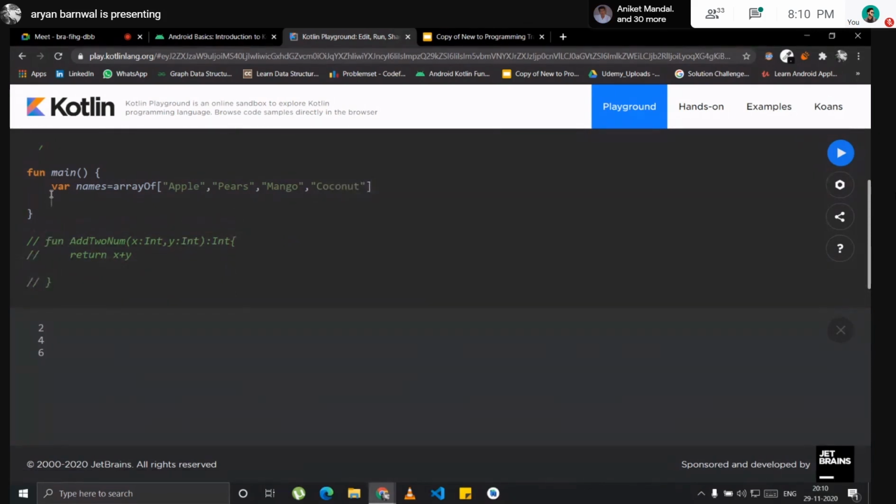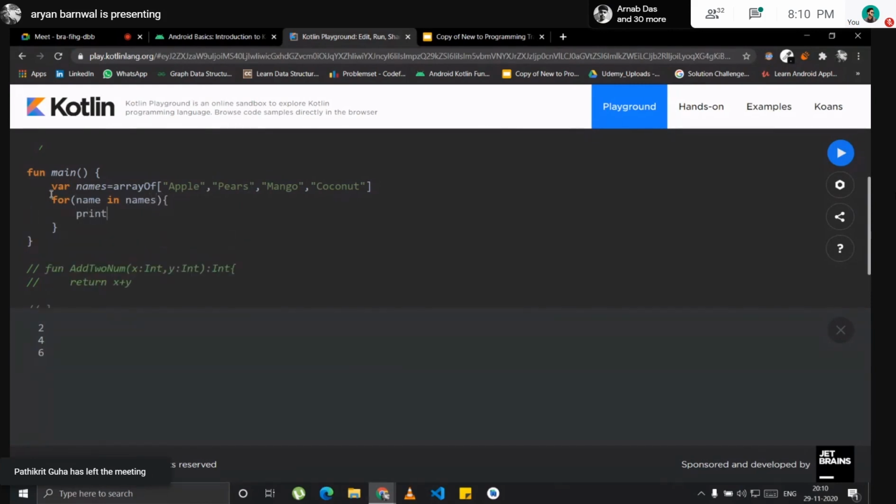For people who don't know, an array is a data structure in which you put information of the same type together, so it can be easily iterable. To print this, we will do for name in names. This is again Python-type syntax, if I'm not wrong. If anyone from a Python background can say that.